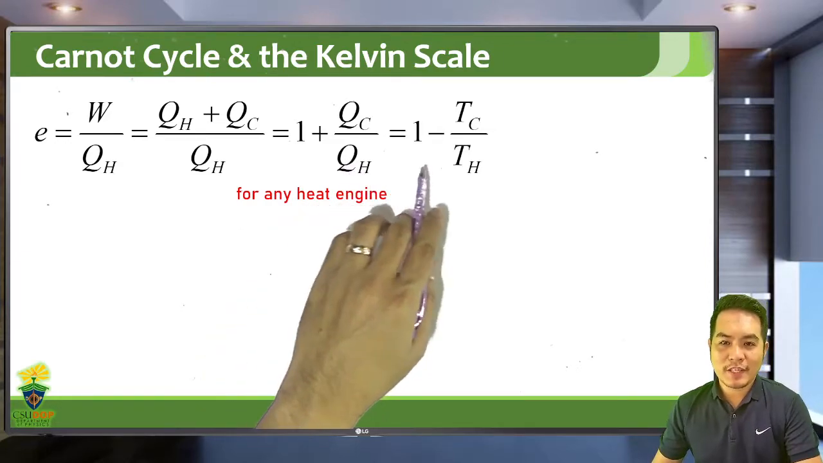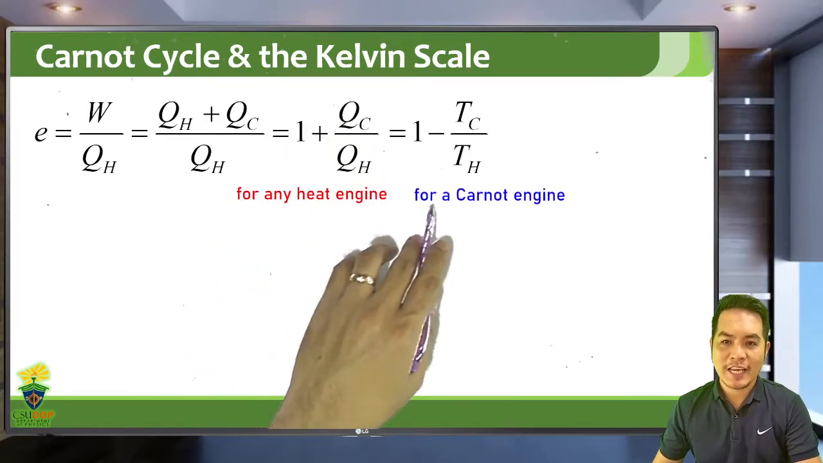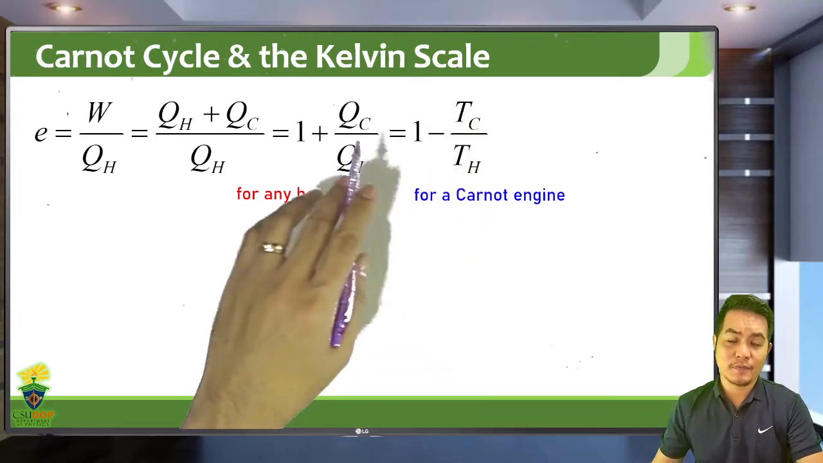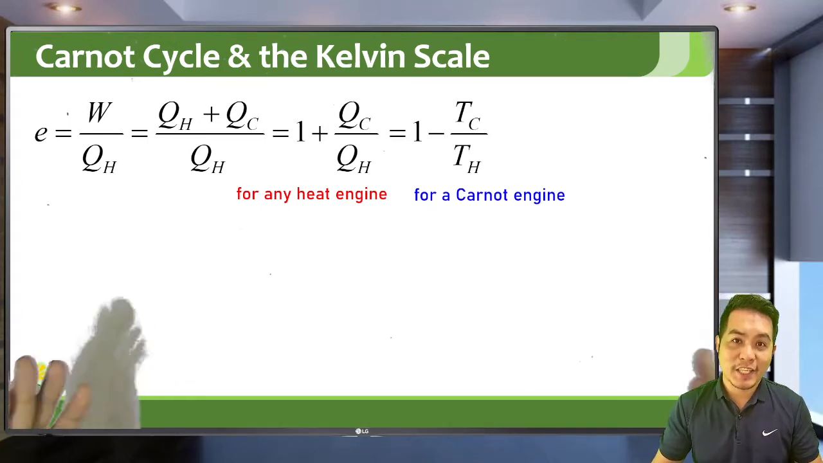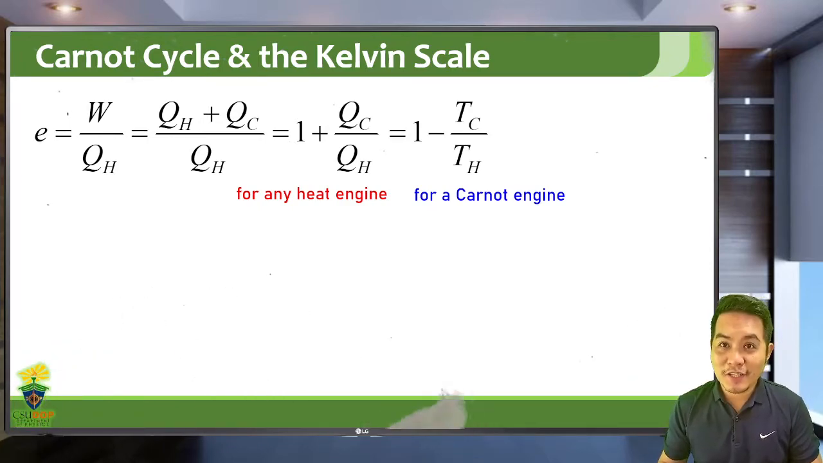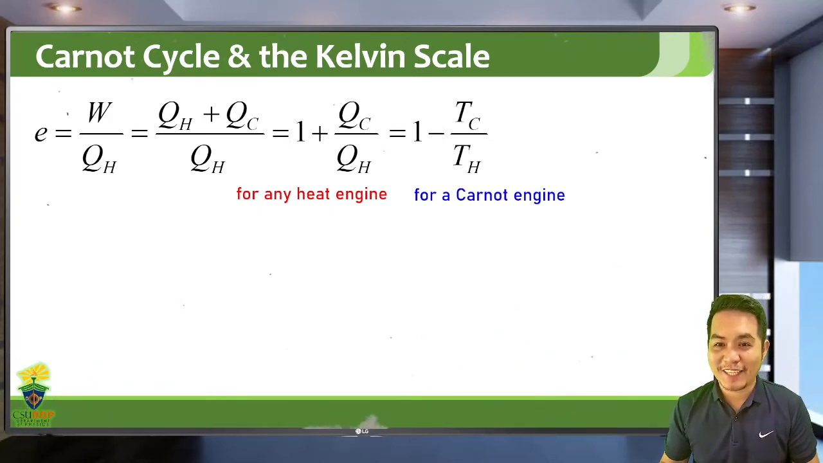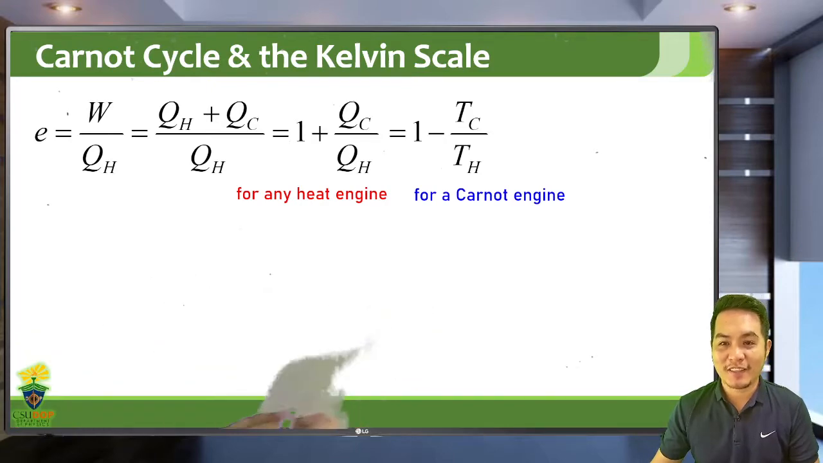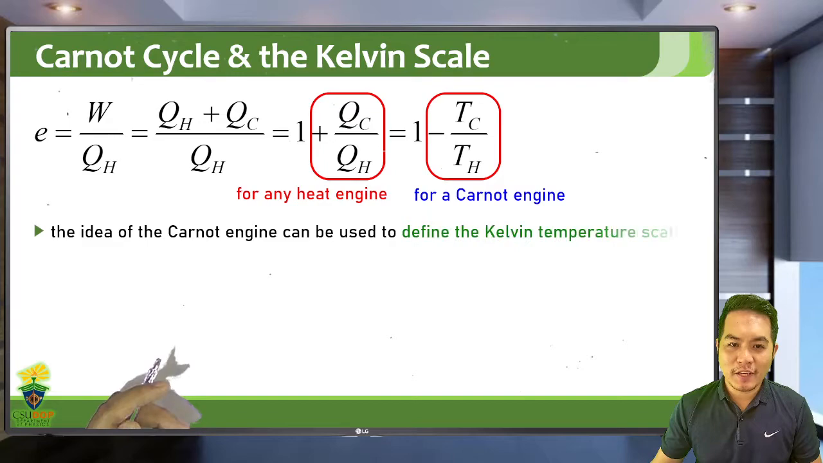And comparing these two equations, the equation for the efficiency for any heat engine and the equation for a Carnot engine, take note that this is equal because a Carnot engine is still a heat engine. So a Carnot engine is a heat engine. All Carnot engines are heat engines, but not all heat engines are Carnot engines. So we can compare these two and equate them.